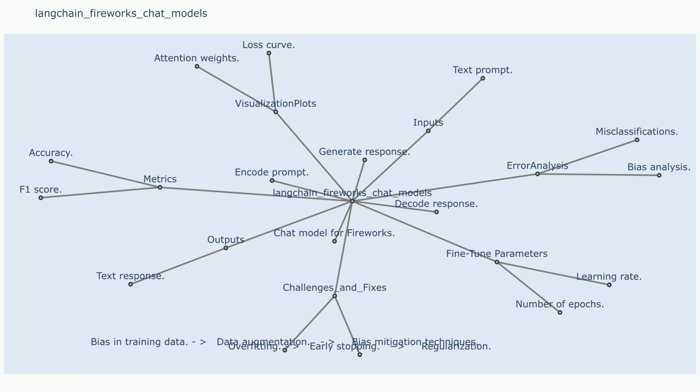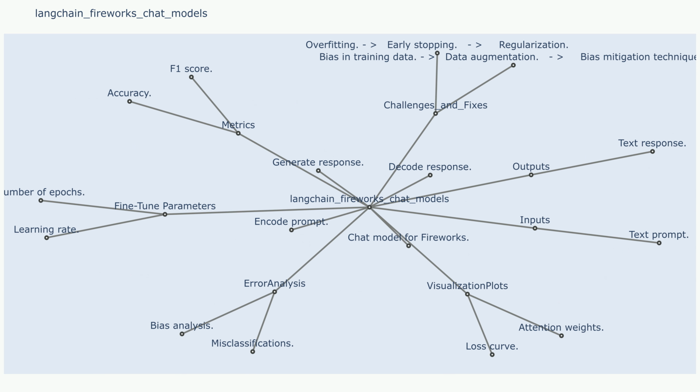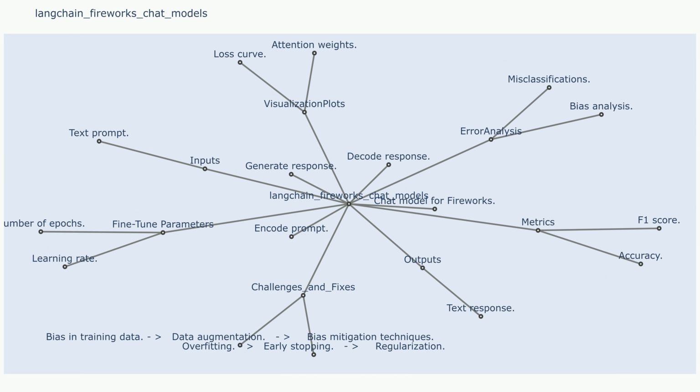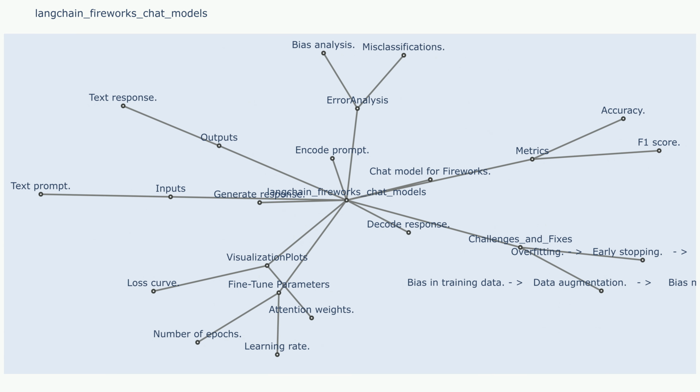Metrics. Metric 1: human evaluation. The model's output is typically assessed by human evaluators who judge its quality, creativity, and coherence based on various subjective criteria. Metric 2: automatic evaluation. While more challenging, metrics like perplexity and BLEU scores can be used to evaluate the model's fluency and consistency with the provided prompt.